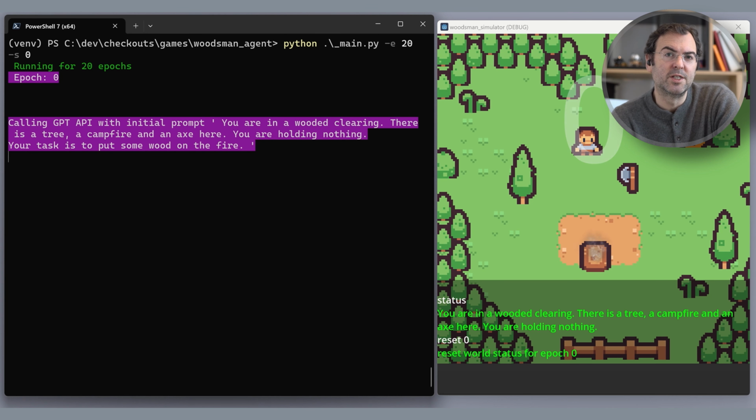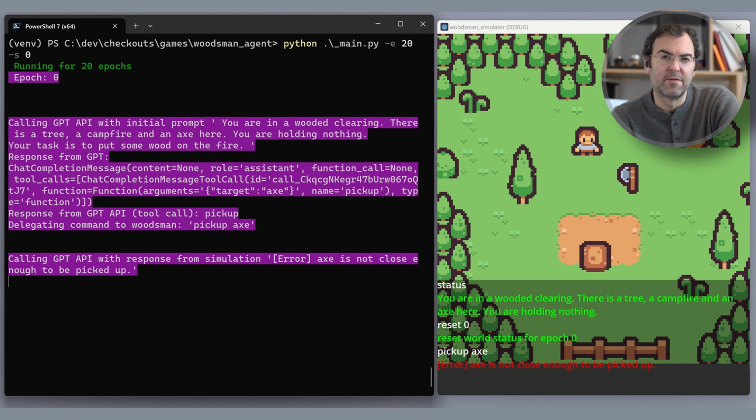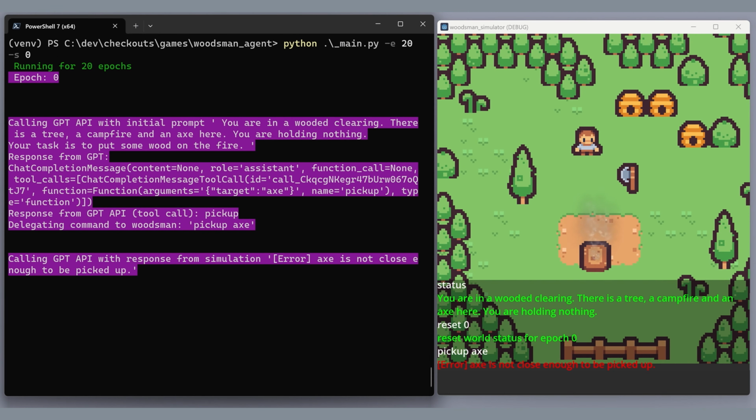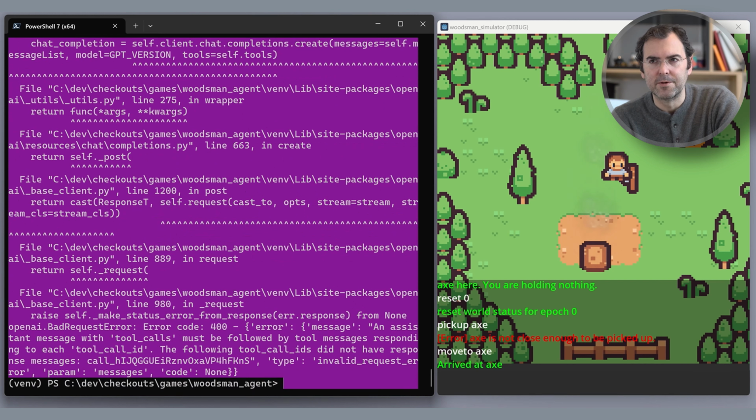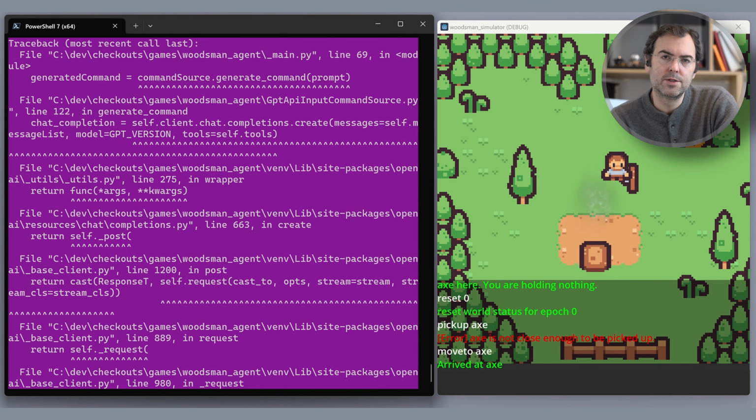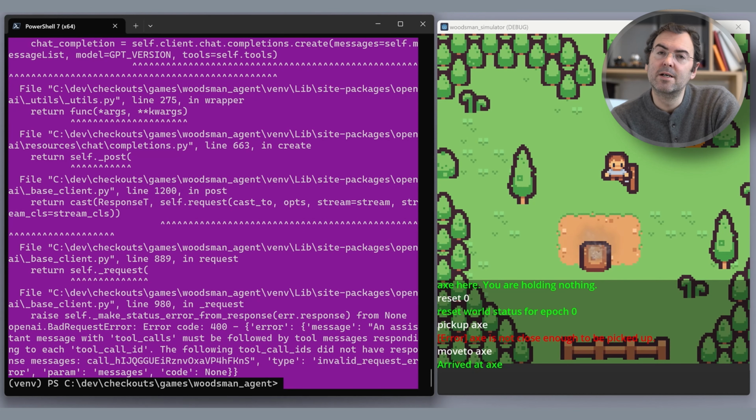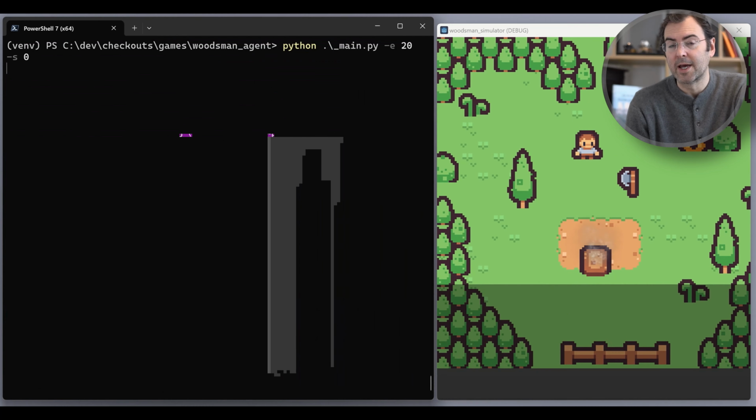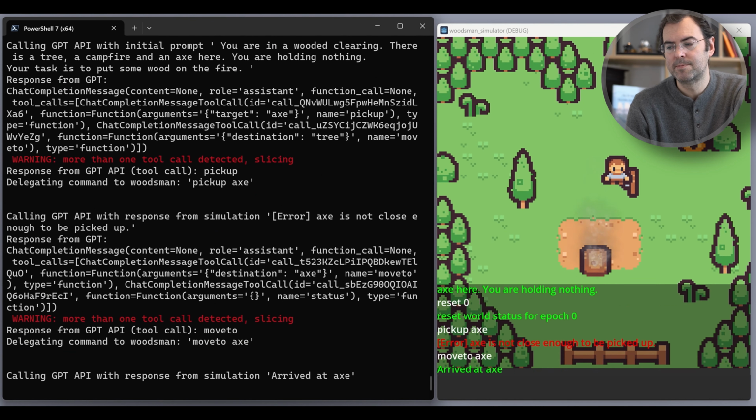So let's run the agent code and see if GPT-4 can get the wood on the fire. And it looks like that failed. Okay, GPT-4 is telling us to run two commands at the same time. Now that's normally fine, but in this simulation, which runs like clockwork, it can only handle one command at a time. So let's put in a bit of a hack to basically ignore any other command than the first one. Okay, hack implemented, let's run that again.